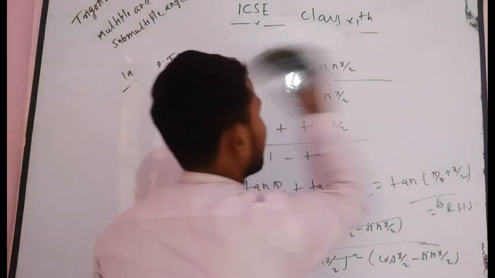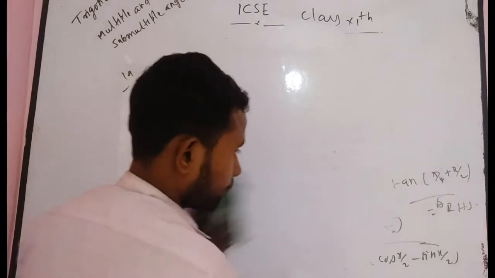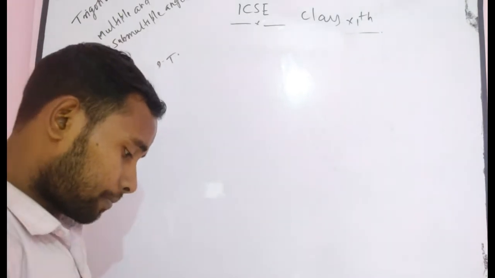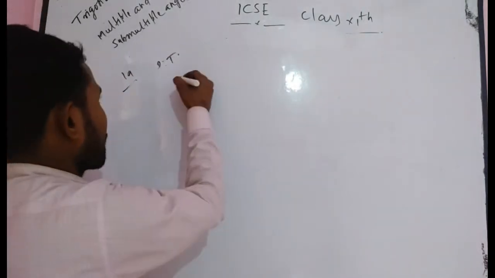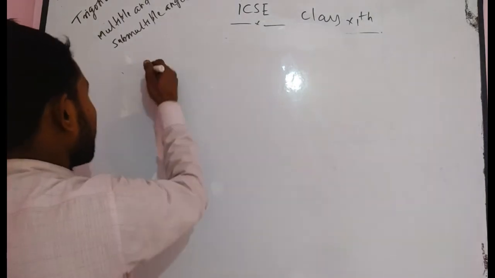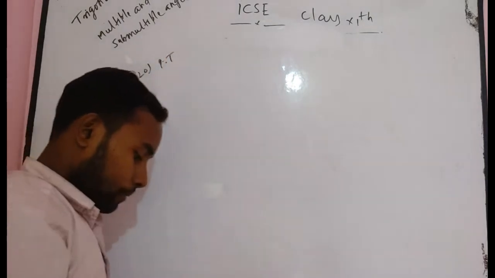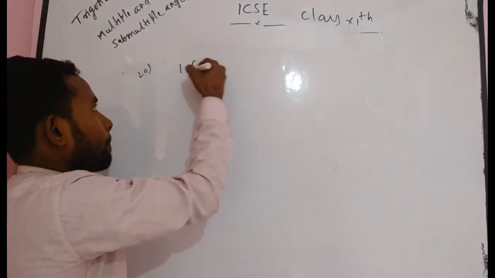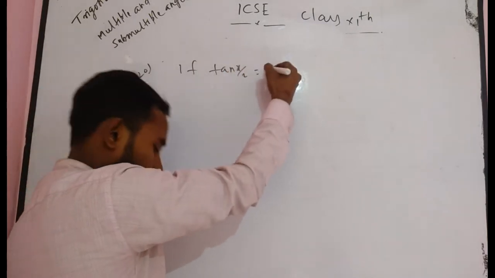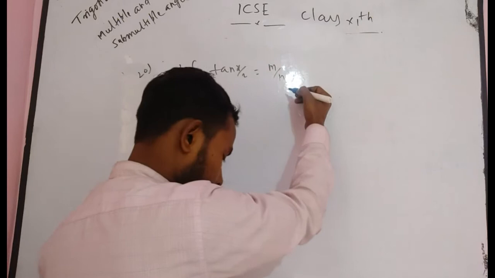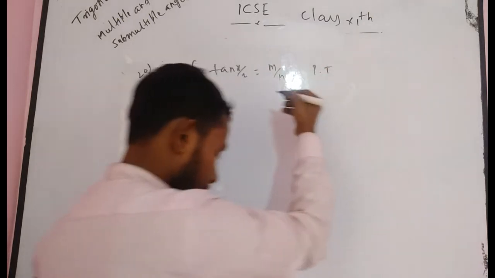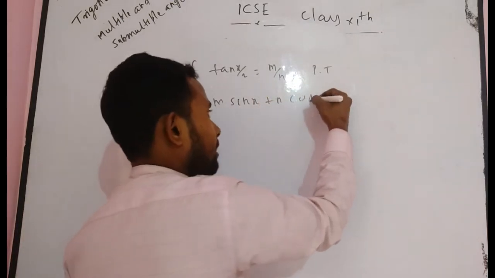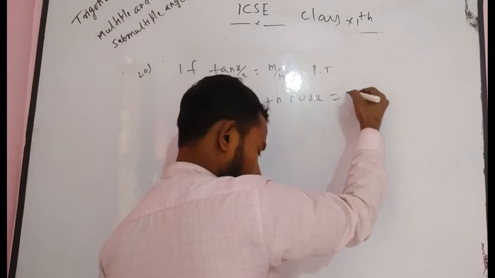Now, again take next problems for you. In the next question, they ask, prove that, given that tan x/2 is equal to m/n, prove that m sin x plus n cos x is equal to n.